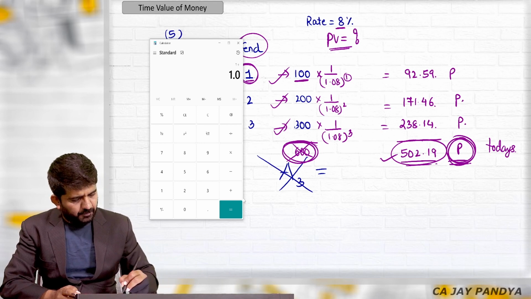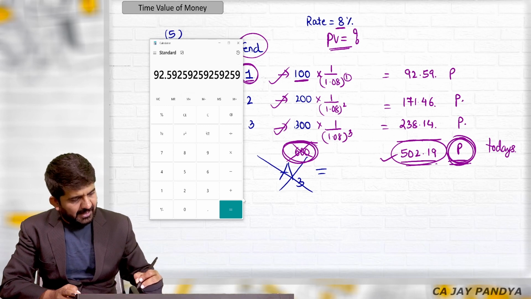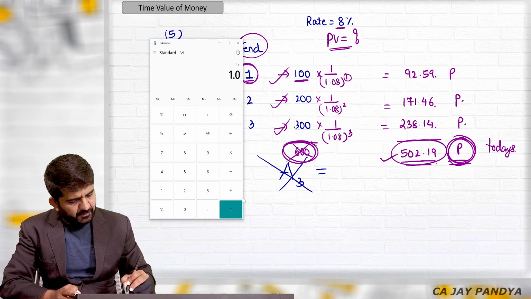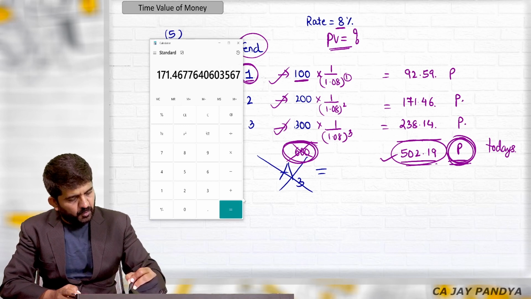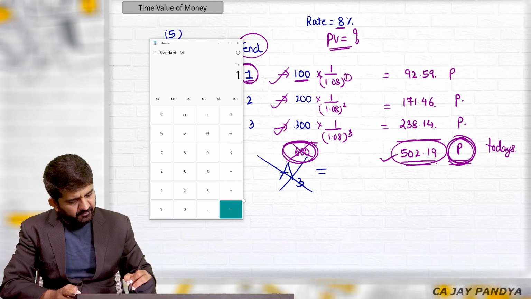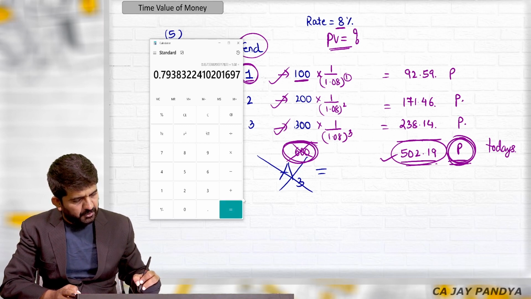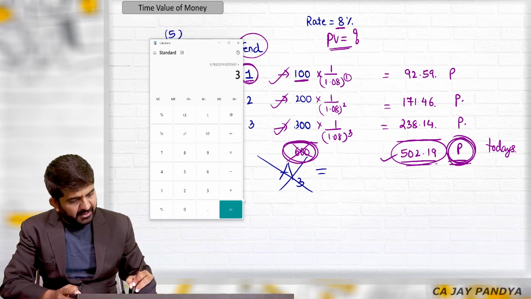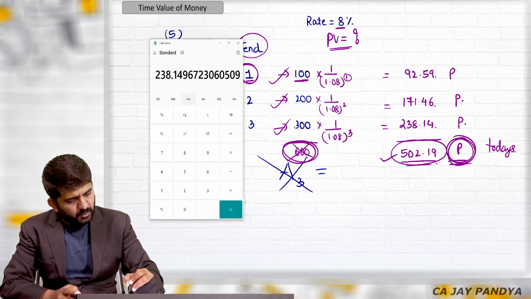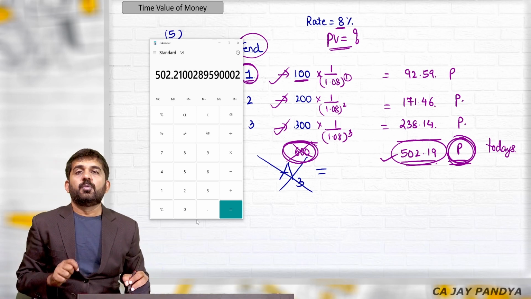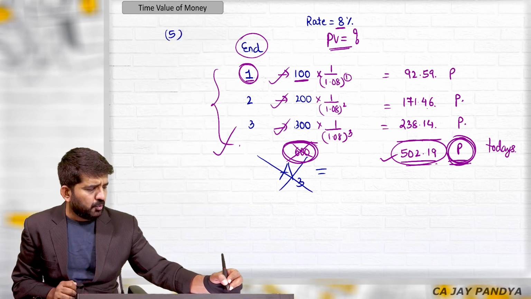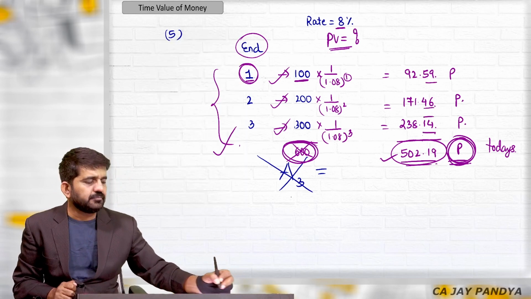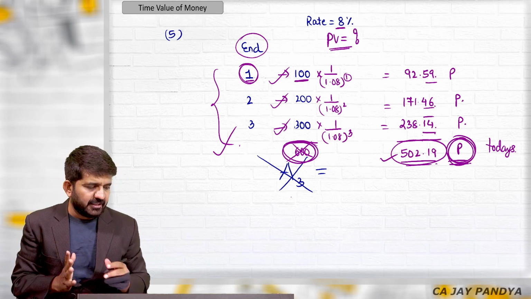1 divided by 1.08 multiplied by 100 is equal to, this is our first answer, M plus. 1 divided by 1.08 is equal to multiplied by 200 is equal to M plus. 1 divided by 1.08 is equal to multiplied by 300 is equal to M plus. If you do MRC, you will be getting the same answer of 502.19. There is a point difference because we have taken only 2 decimals over here. But by M plus also, you should be getting the same answer.